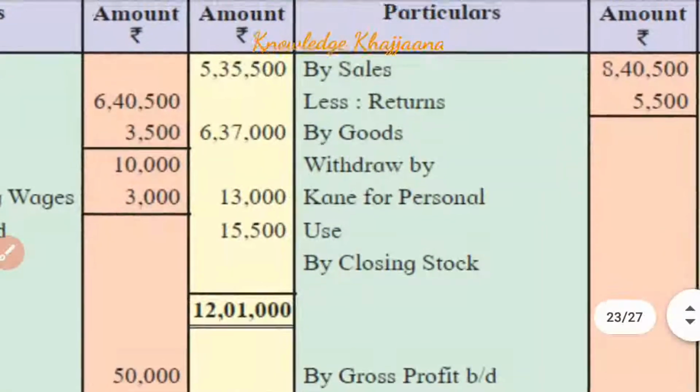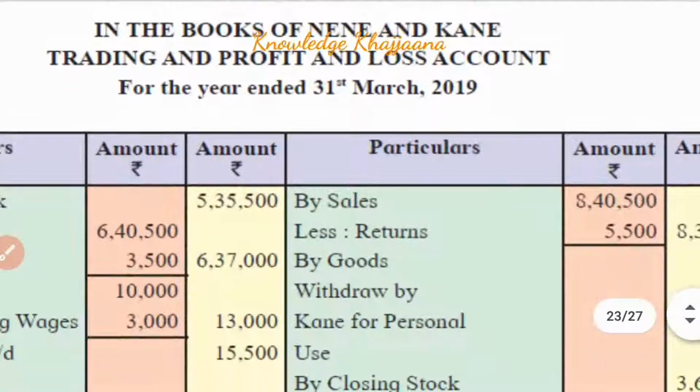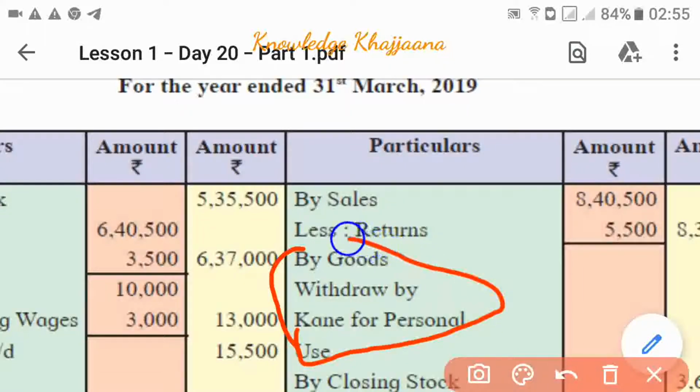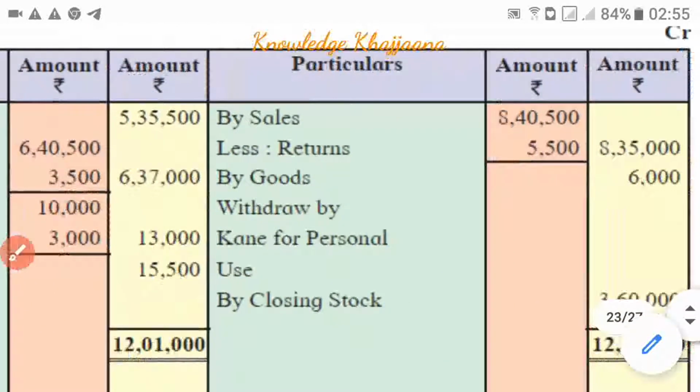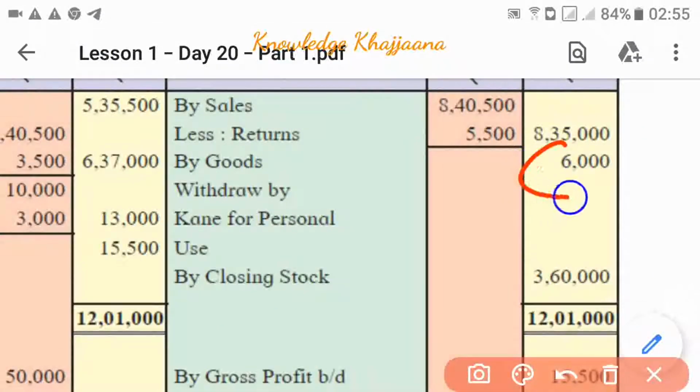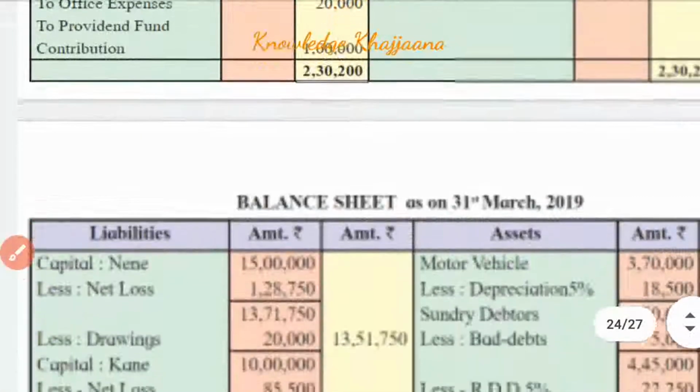So how do we record it? By goods withdrawn by partner Kane for his personal use, amounting to rupees 6,000.